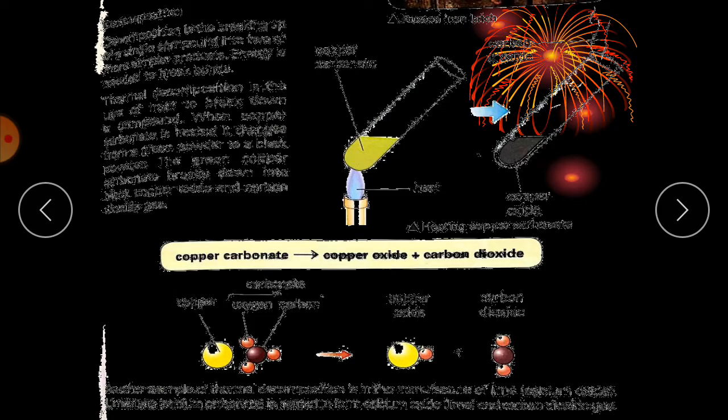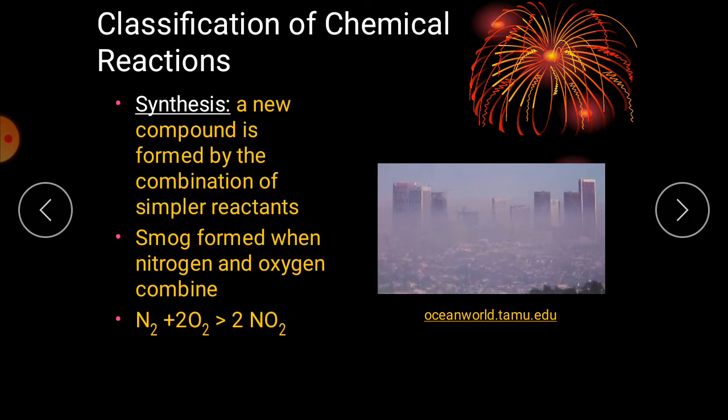Here you can see the diagram. Students, this is an example of a decomposition reaction, and decompose means to break. So what is decomposition? Decomposition is the breaking up of a single compound into two or more simpler products. In the previous slide, we discussed that when two substances combine to form a single product, that is synthesis.